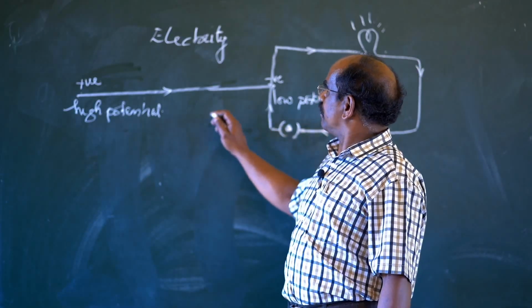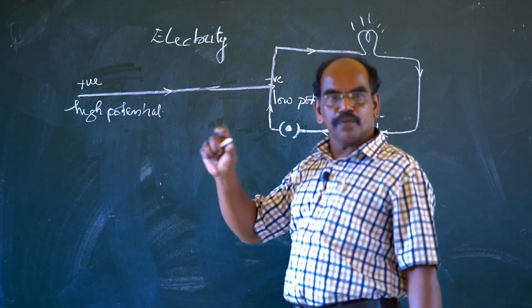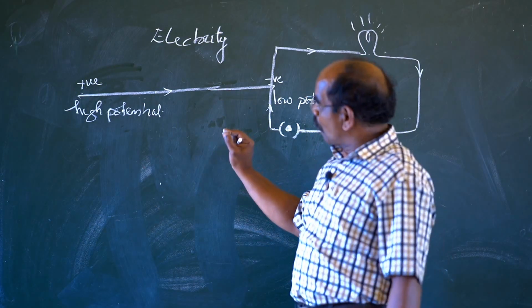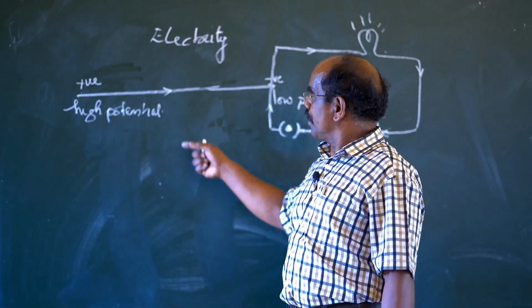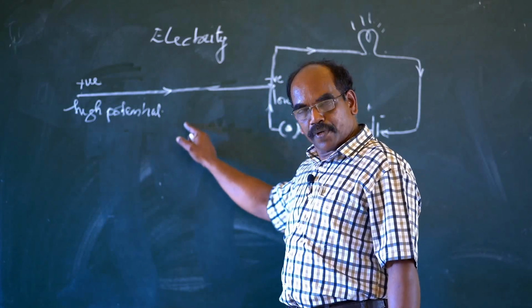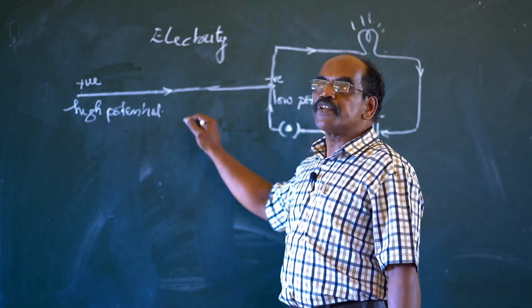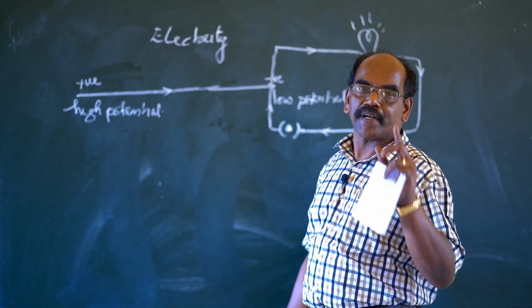And that is defined like this. The work done in order to bring one unit charge from one point to another is known as potential difference.